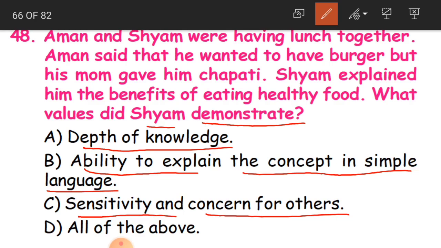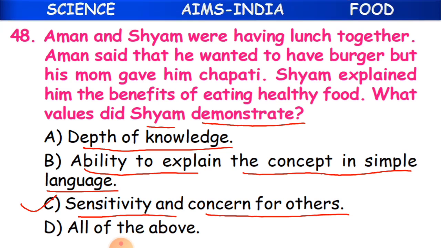Because they care for you, they are concerned for you. So that is why option C is correct: sensitivity and concern for others. This is the value that Shyam demonstrated, in the sense he just explained. Okay, clear? All of the above is a wrong option.